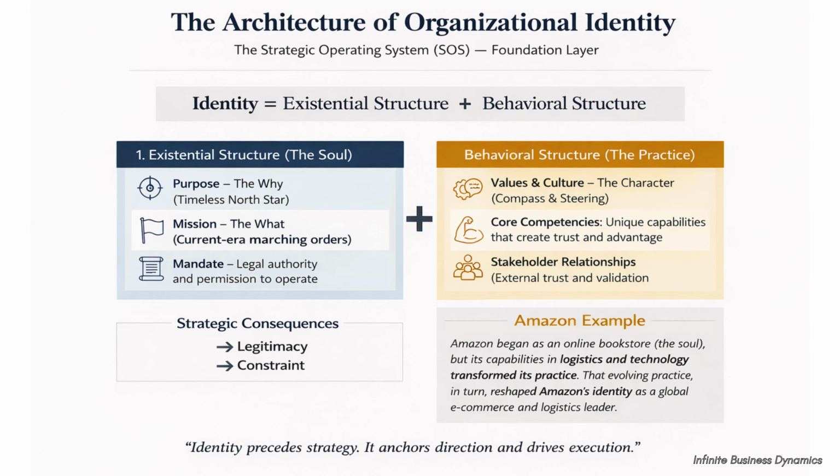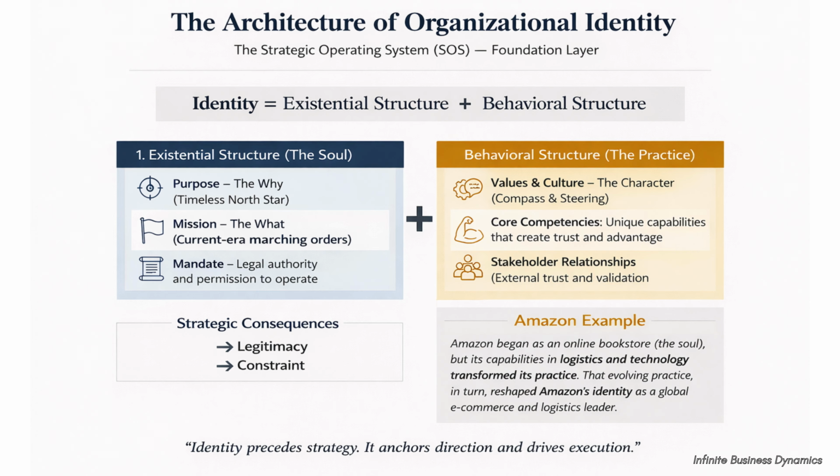Application. Identity guides strategic choices, market positioning, organizational culture, and long-term direction. Organizations with strong identity avoid strategic drift. Purpose. Purpose expresses why the organization exists beyond profit or operational activity. It represents the timeless North Star that anchors strategic direction.